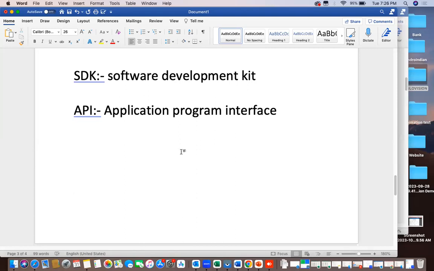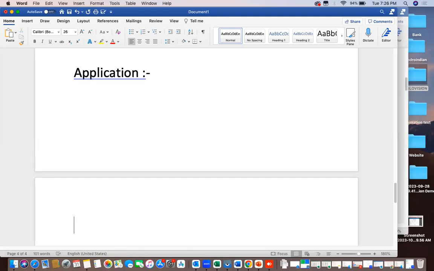This is fine, but here we want to understand the next steps. First of all, I want to understand something here. What is an application? Application and app: is there any difference between the application and app?